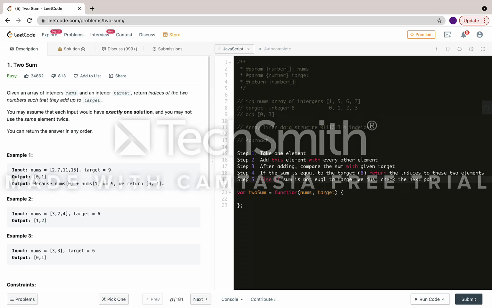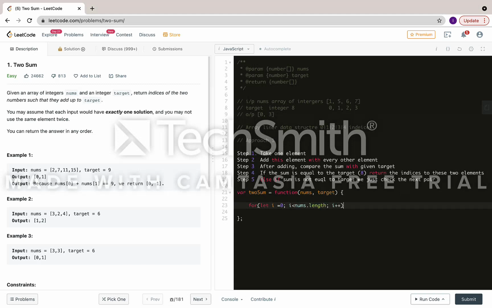It's looking very easy and simple. So let's code for it. A normal solution: I need to iterate over each and every element, because we need to take one element and add it with every other element. So let i equal 0, i less than nums.length, and then i plus plus.